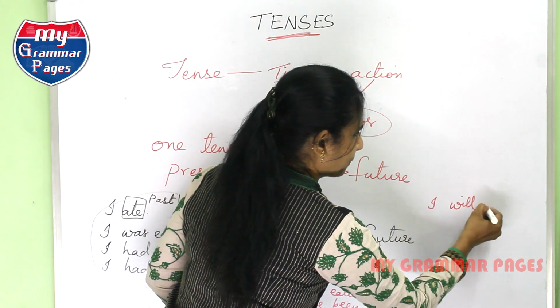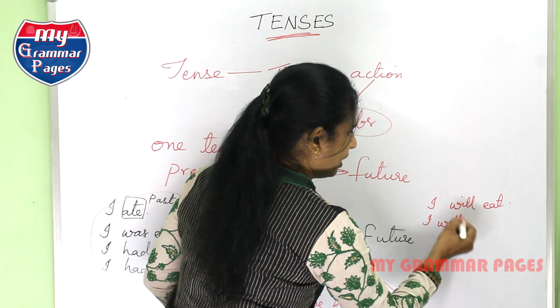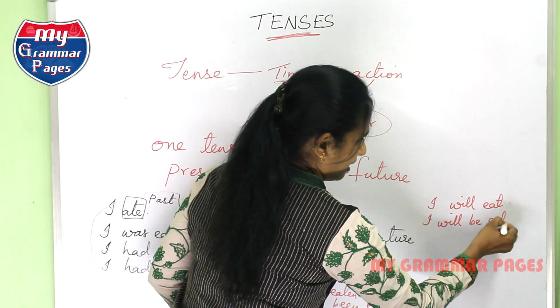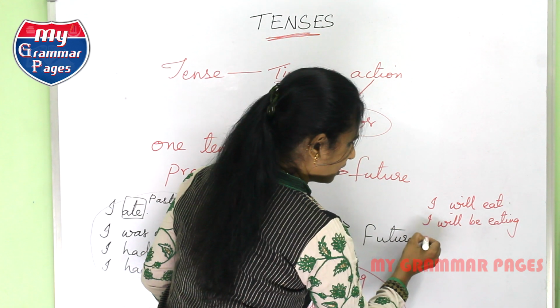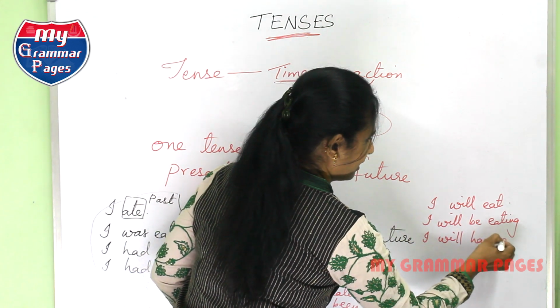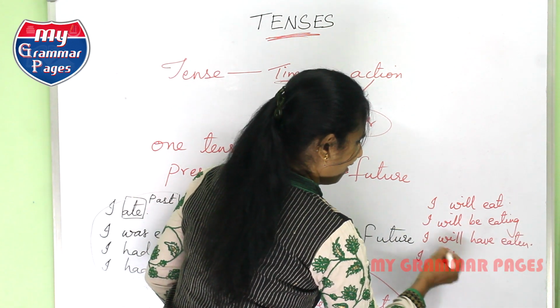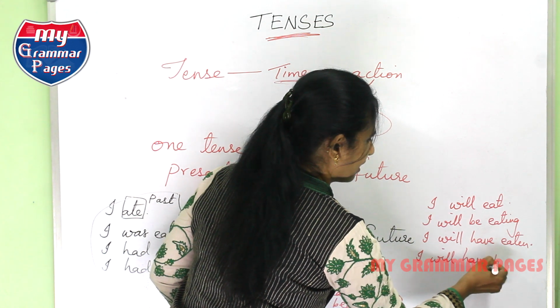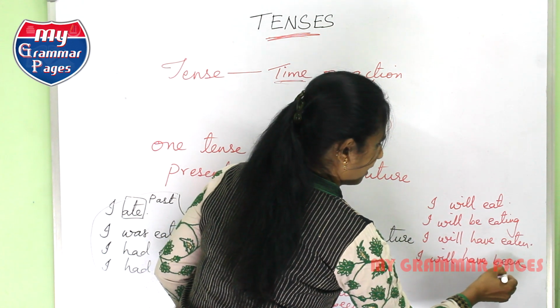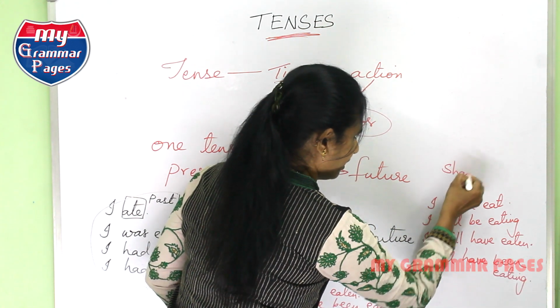"I will eat," "I will be eating," "I will have eaten," "I will have been eating." In the place of will, we can go with even shall.